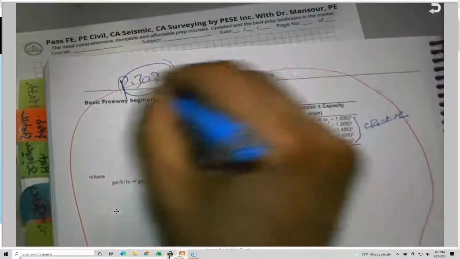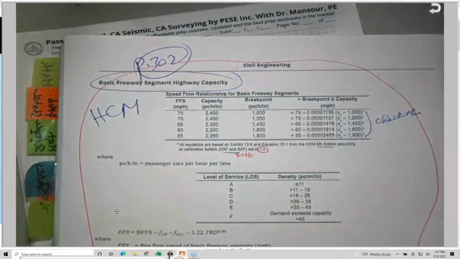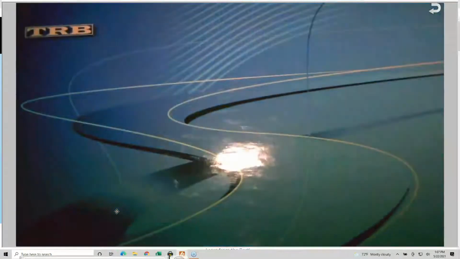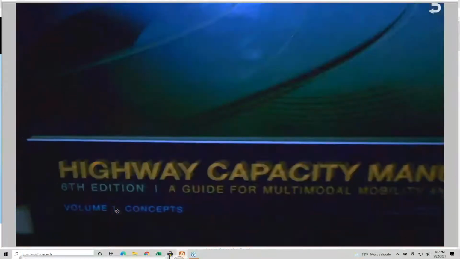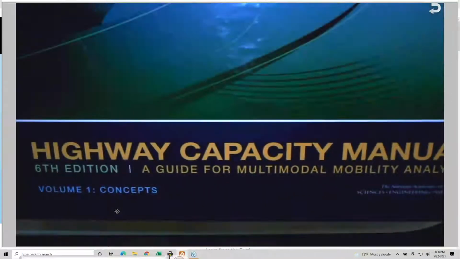If you flip the page, on page 302 they are talking about the HCM, the Highway Capacity Manual. The HCM is a very important document. It is 3 volumes: volume 1, volume 2 and volume 3.